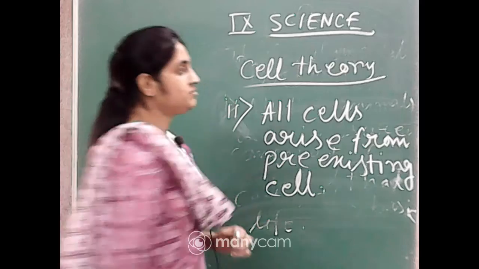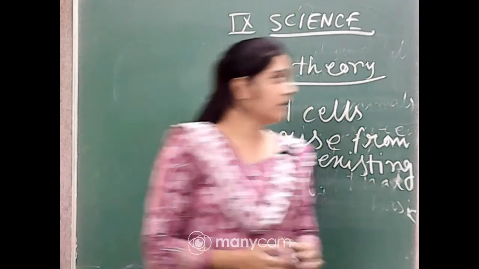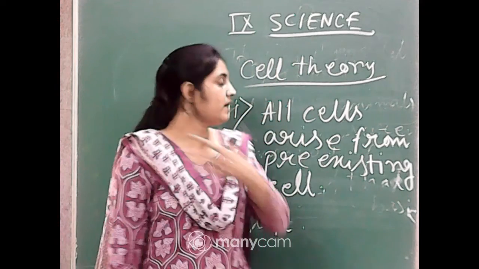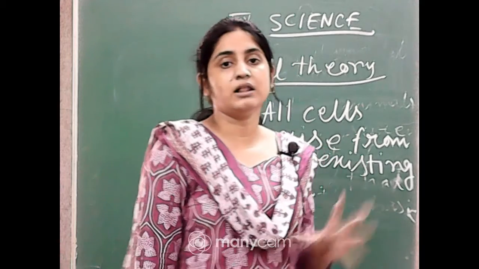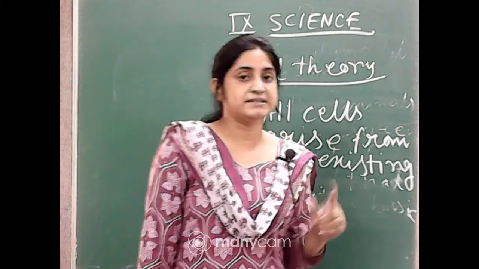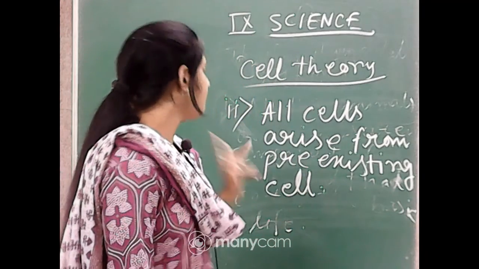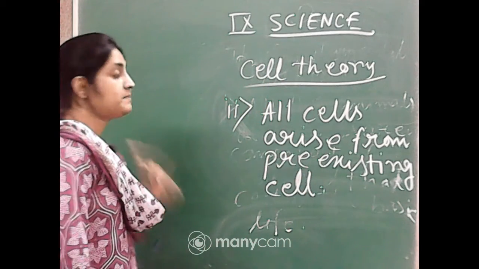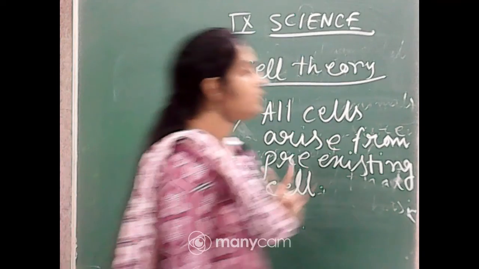So these two are the cell theory. The first one is that all the animals and plants are made up of cells and the cells are the basic unit of life. And the second one, all cells arise from pre-existing cells. Is it clear, everyone, what the cell theory is?